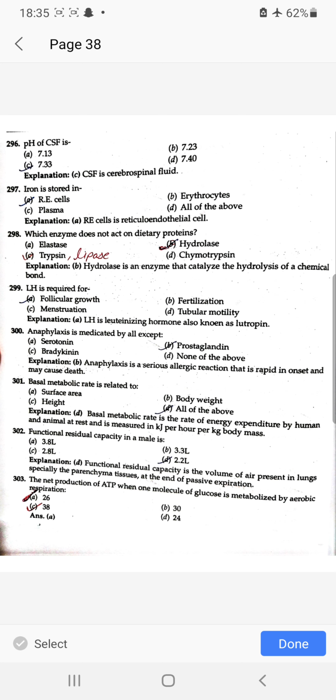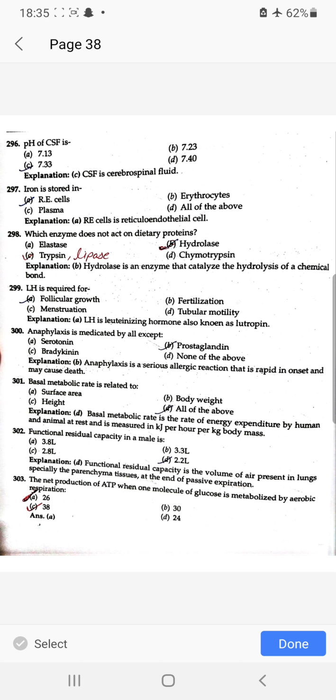LH is required for follicular growth. Follicular growth के लिए LH required होता है. Luteinizing hormone. Anaphylaxis is mediated by all except prostaglandin. Basal metabolic rate depends on all of the above: surface area, body weight, height, all of the above. Functional residual capacity in a male is 2.2 liters.